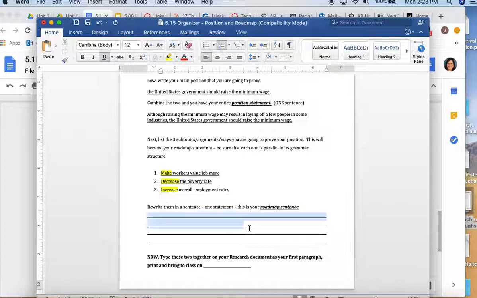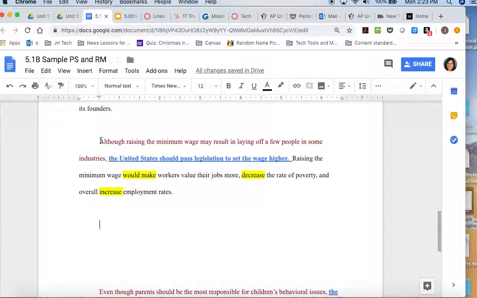In pencil, I want you to work to combine these 3 ideas into one sentence. And then you're going to type these 2 together on your research document as your first paragraph and then print it, and you're going to bring it to class for our next class period, which is Thursday. So this is what it might look like. Although raising the minimum wage may result in laying off a few people in some industries, the United States should pass legislation to set the wage higher. Raising the minimum wage would make workers value their jobs more, decrease the rate of poverty, and overall increase employment rates. So that is one example.